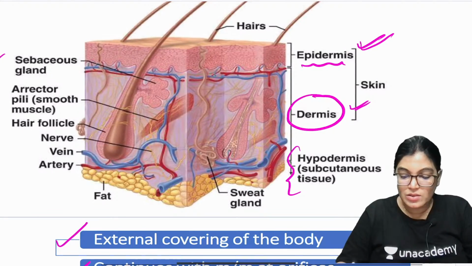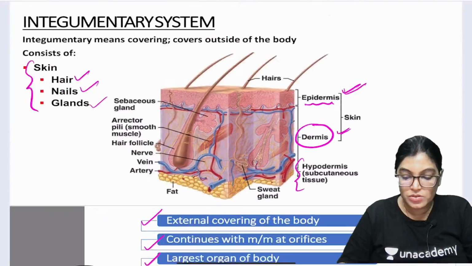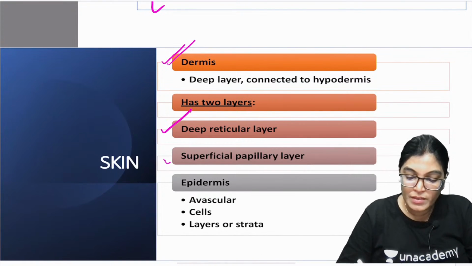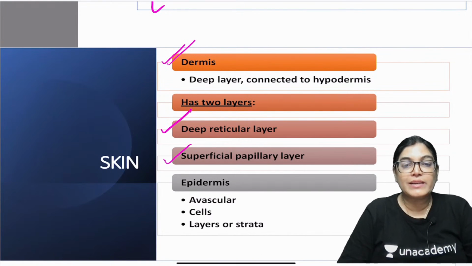Let us also discuss that the dermis layer is made of two layers. Let me tell you about the two layers constituting the dermis. One is the reticular layer and the other is the papillary layer. So it has two layers, reticular and papillary.